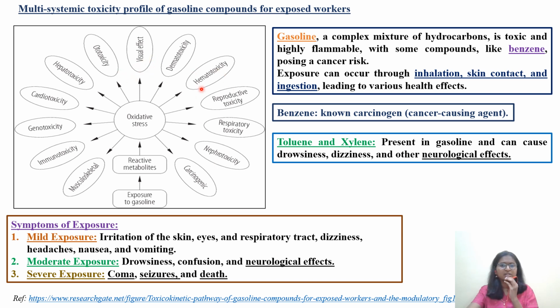It is causing dermal toxicity, dizziness, headache, nausea and vomiting. If there is a moderate exposure, then CNS related effects are seen. You can see that it is causing drowsiness, confusion, as well as neurological effects. If there is a prolonged or severe exposure, it is causing coma, seizure as well as death.